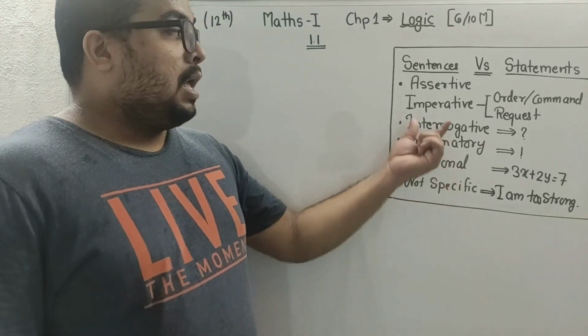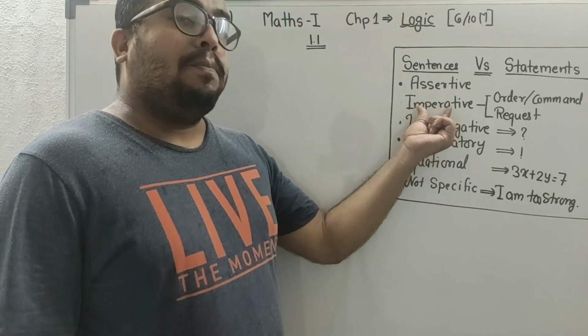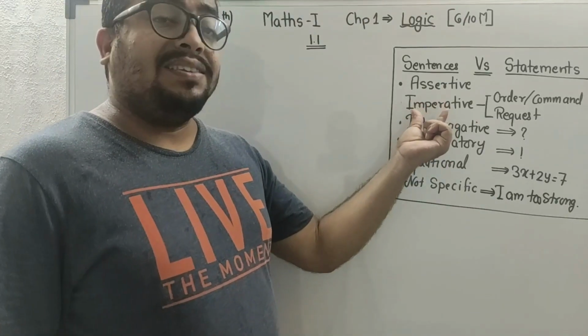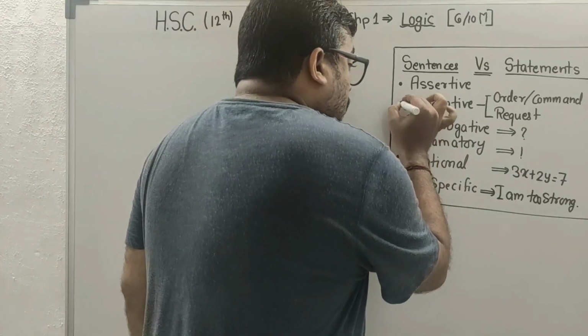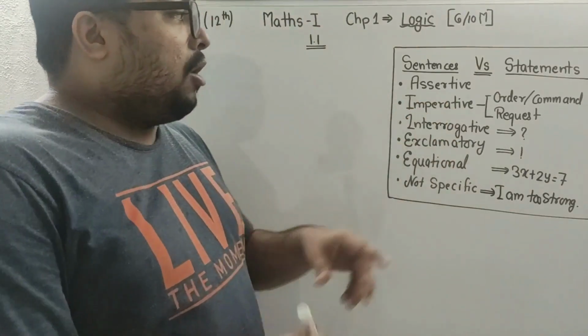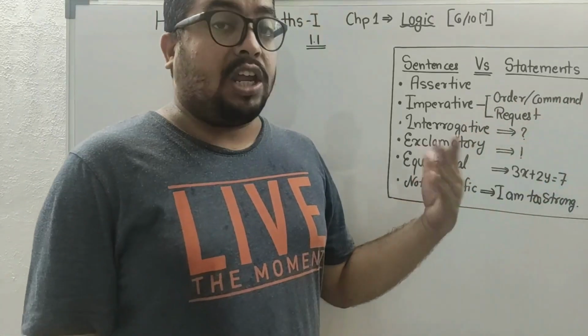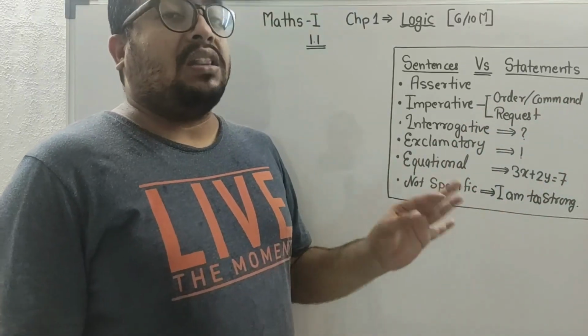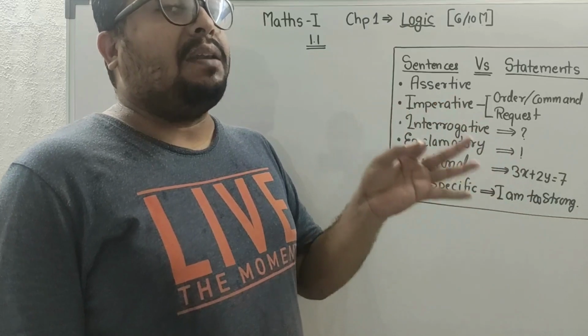But sentences like imperative, in which there is an order or command or request, are not statements. Please make it mandatory.